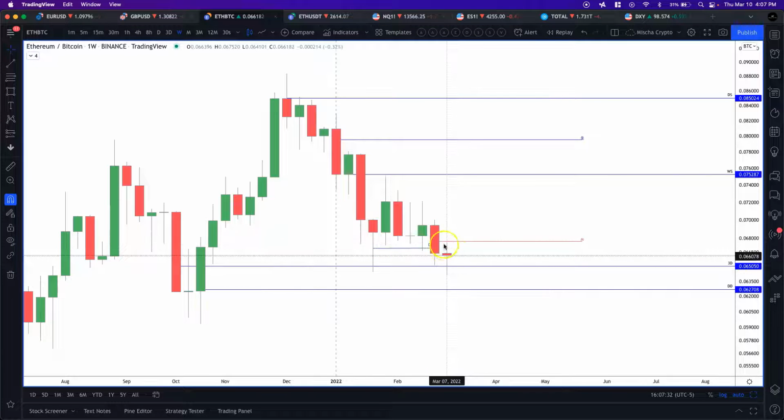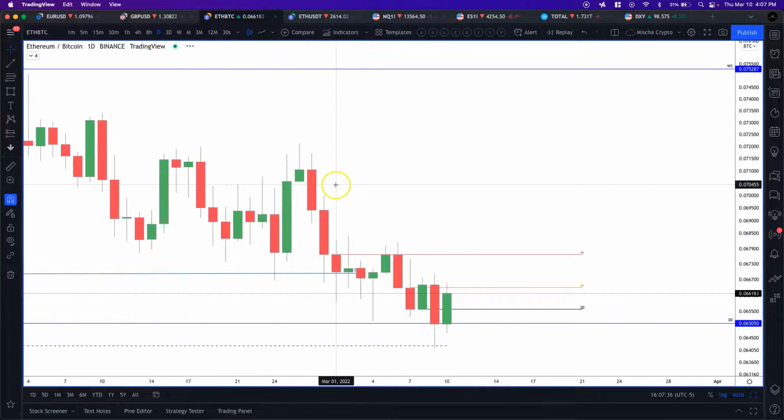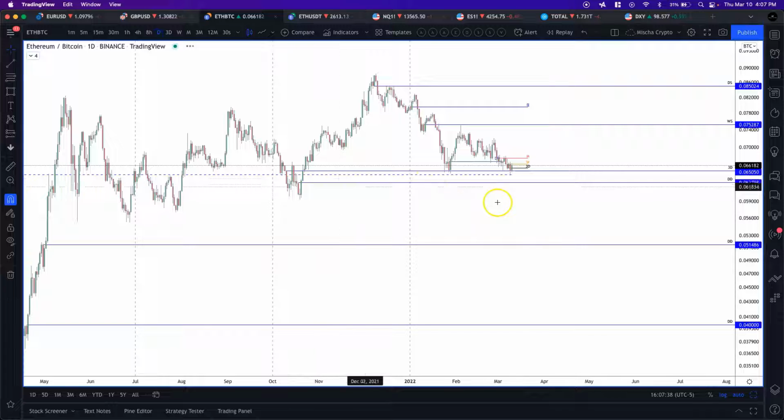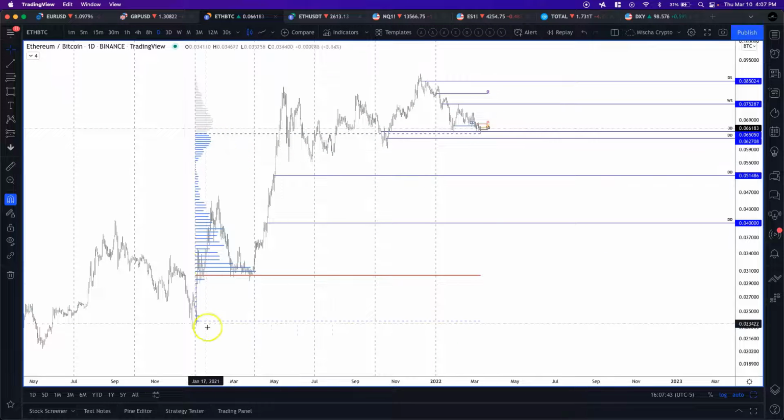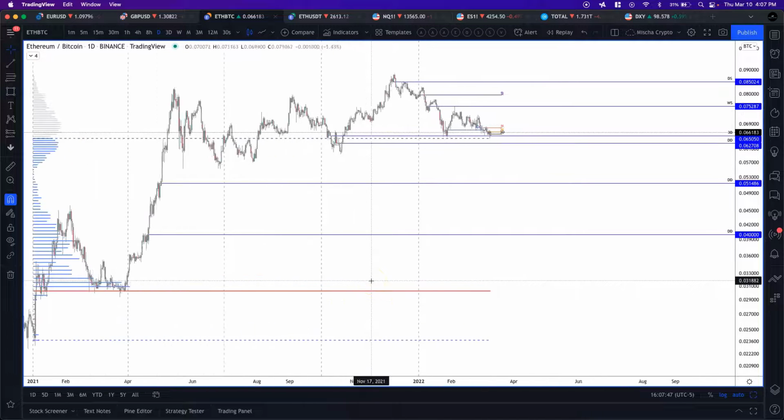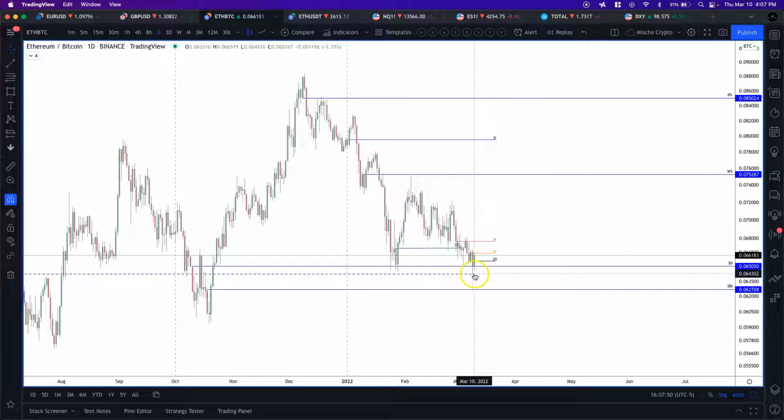And then finally this week, we try to poke our head below this low right here, but we have actually hit one of the targets that we were talking about, which is the previous year's value area high, right? So if I zoom out, you guys can see we have the volume profile here for last year. This is using our BTH volume profile indicator. And you guys can see that we have finally hit the value area high of the previous year. So there's definitely a potential for us to see a reversal of that area right here. That was one of our targets. To the downside, it was this value area high here and also this daily demand down here. So we hit the value area high.